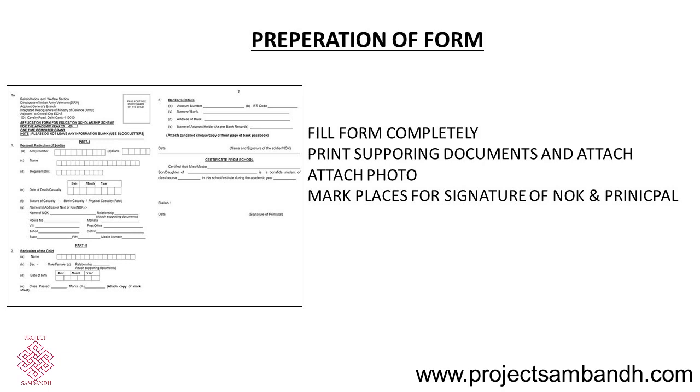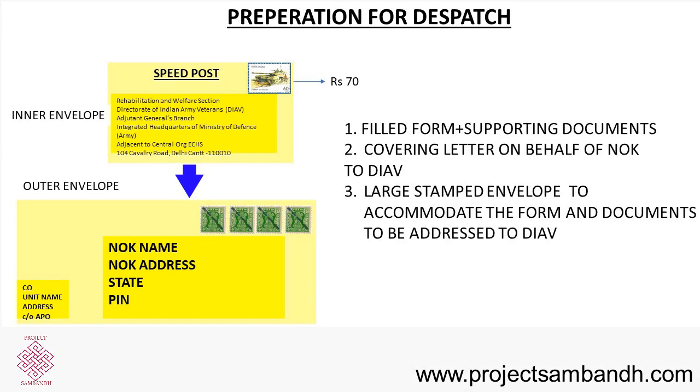Print out the supporting documents, IAFY 1940, the fee receipts, the mark sheet, as well as the photocopy of the passbook, and attach the photograph at the right place, and also mark the places for signature of the next of kin and the principal. Once the documents are prepared, prepare the forms for dispatch using two envelopes. One envelope having the address of the Directorate of Indian Army Veterans with a ₹70 stamp affixed so that they can dispatch it by speed post.